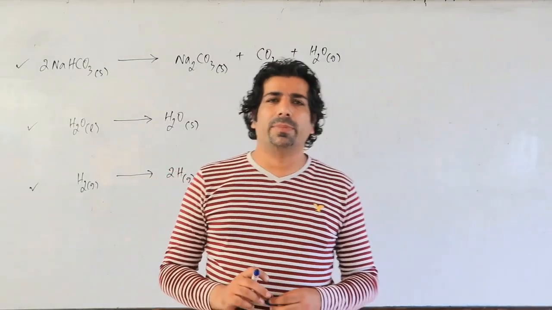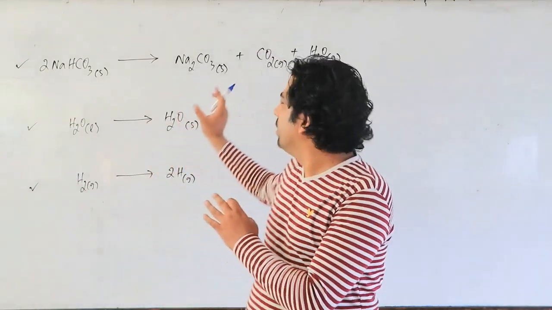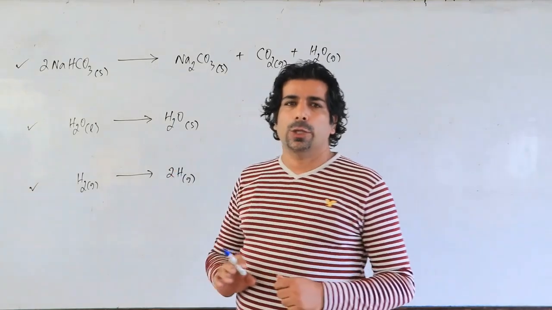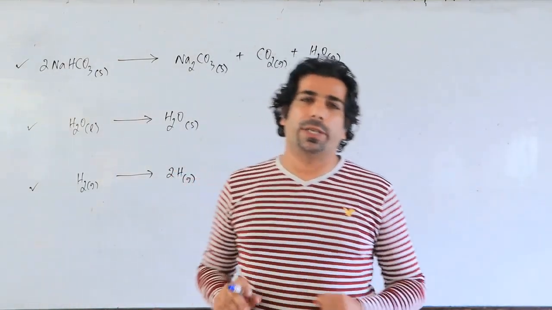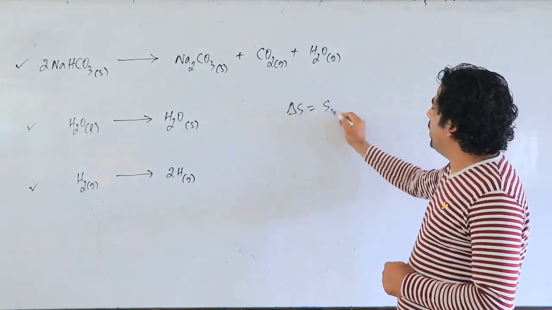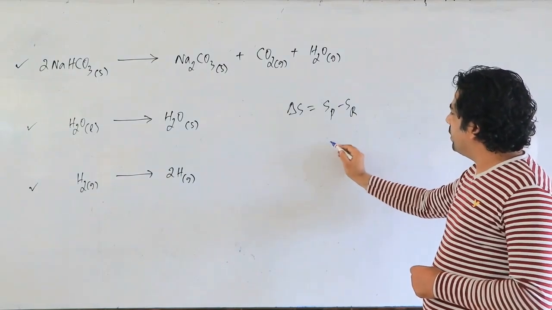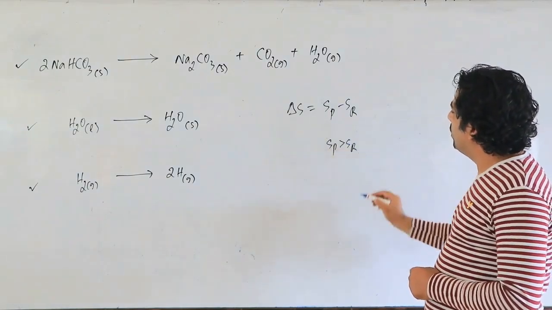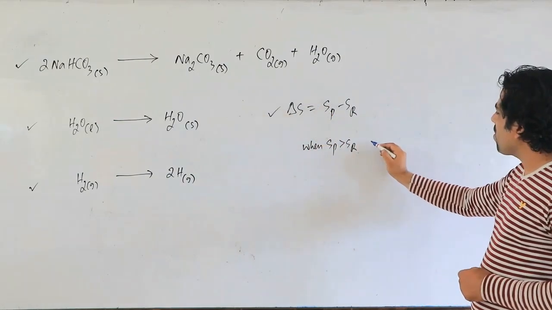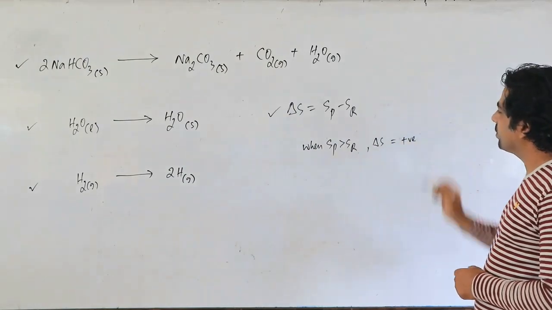Let's take few examples to understand now what will be delta S for these reactions or these physical processes. What is important here we need to understand. We know that delta S is equal to Sp minus Sr, and we know one more thing: when Sp is greater than Sr, delta S is positive, correct?